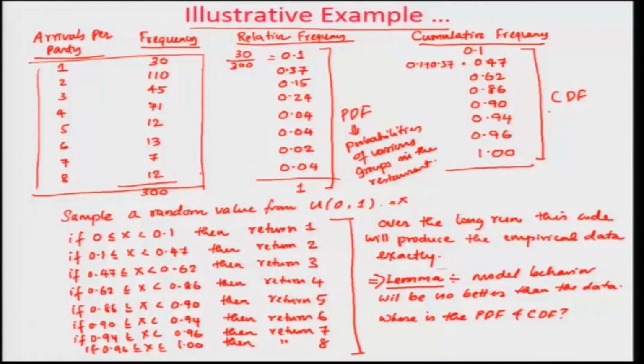Here is how these probability values are cumulated, and you use the CDF to obtain this, so that you can use the CDF to develop or demonstrate the behavior of the system. Okay. Hope that this makes sense to you, and you understand how the CDF is quite useful in generating behavior of the system, and you can use a uniform 0-1 distribution random variable to actually sample the behavior of the data.